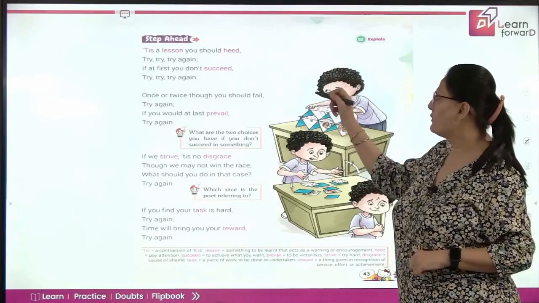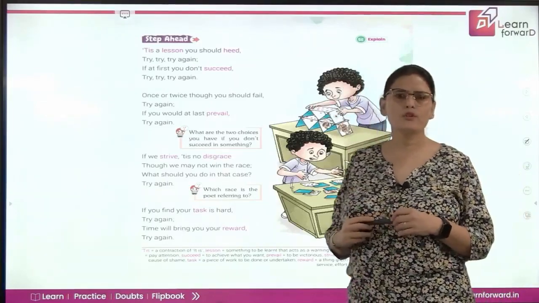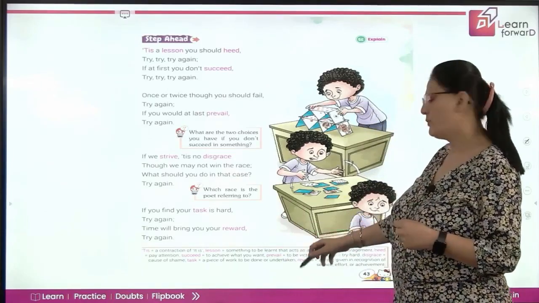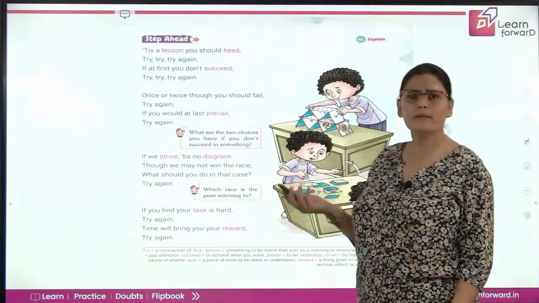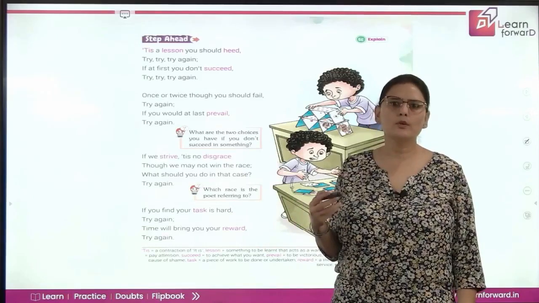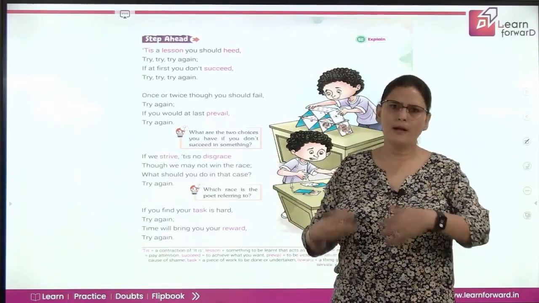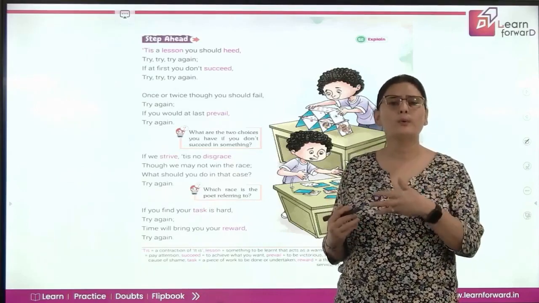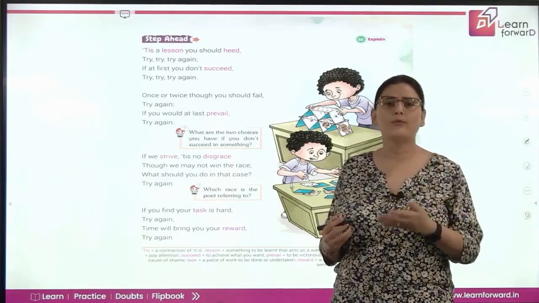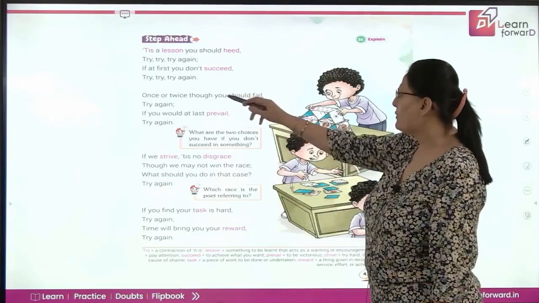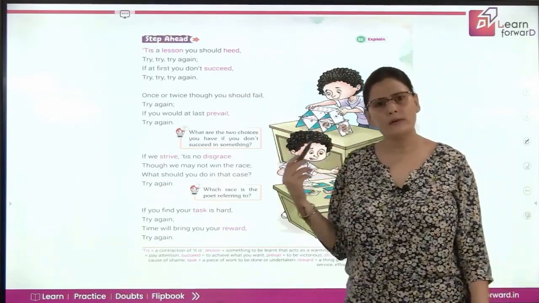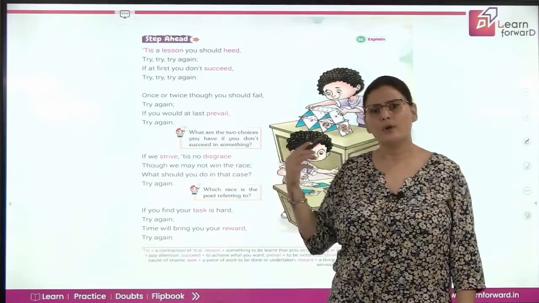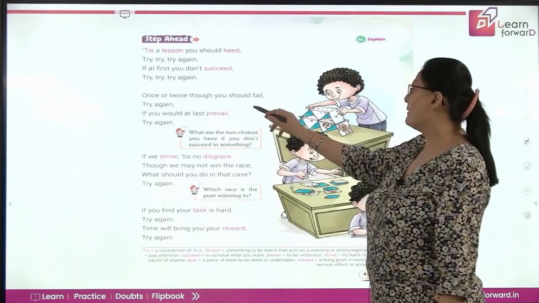If at first you don't succeed. Succeed means if you're not able to achieve it. Successful, what is the meaning of successful? To achieve what you want. So maybe the first time we don't succeed, because generally it does not happen that if I want to do something, in the first attempt I'm able to achieve it. I might have to put in effort. I might have to try for it again and again. Try again. So even if it is the first time and you were not able to achieve it, never give up. Try again. Once or twice, though you should fail.